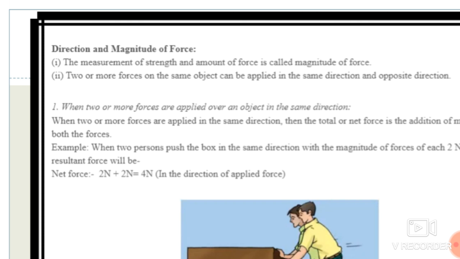At these three times, with one person, two persons and three persons, the amount of force applied to that table is different. How is it? This we have to see over here.